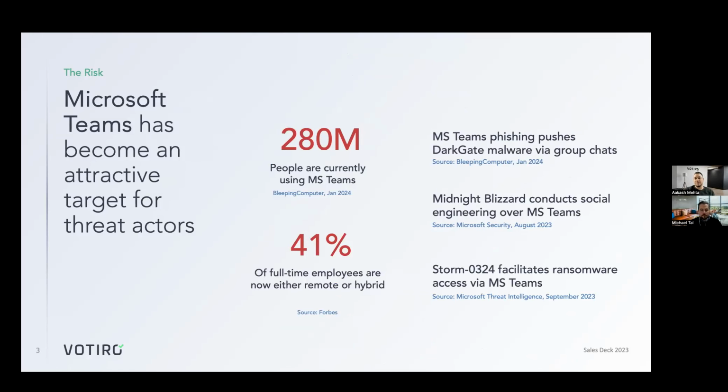But if you take a look at what's going on with Microsoft Teams, it's pretty open in nature. The reason for that is we want to make sure that we're moving at the speed of business, collaborating at the speed of business. And so the ability to share files and data through collaboration tools such as Teams makes it much easier for employees to do their daily tasks. So if you take a look at what's going on with Microsoft Teams in specific, it's about 280 million people using Microsoft Teams.